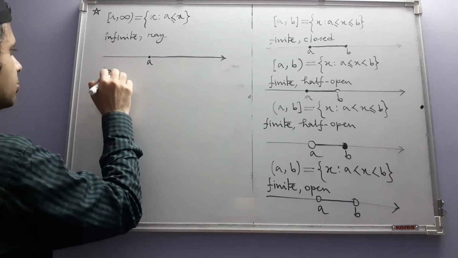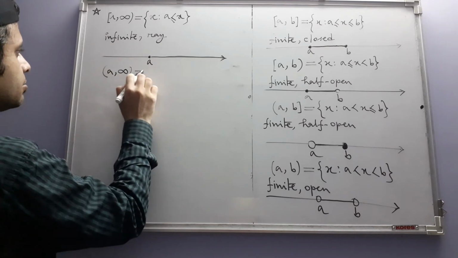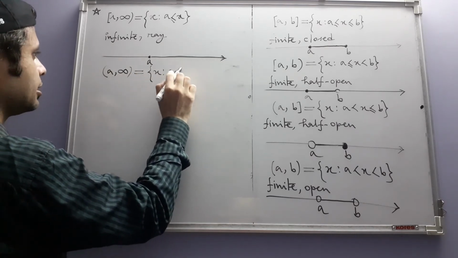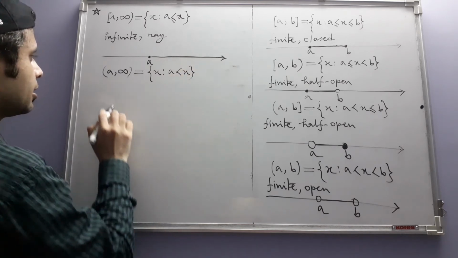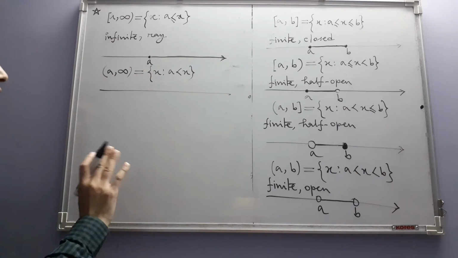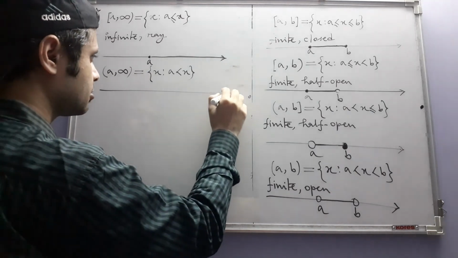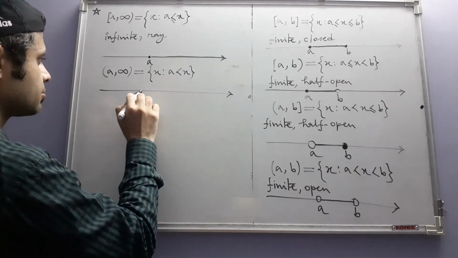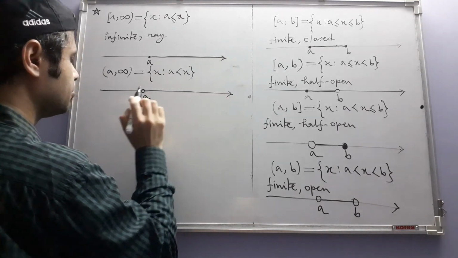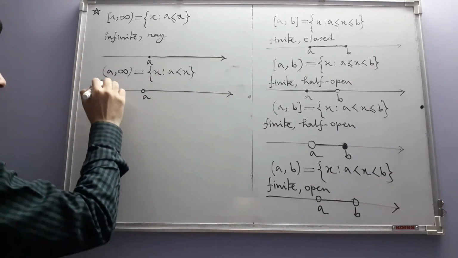Like that, we have this set, where all the real numbers are greater than a. So all of them are infinite and all of them are rays, except the last one, of course. Here a is not there. So geometrically this represents this set.